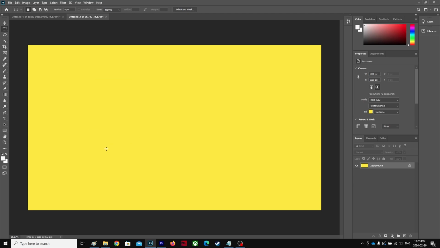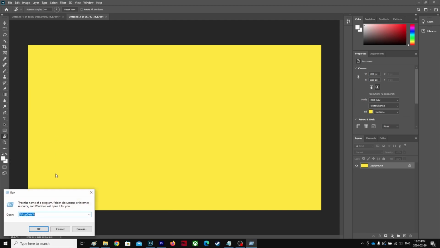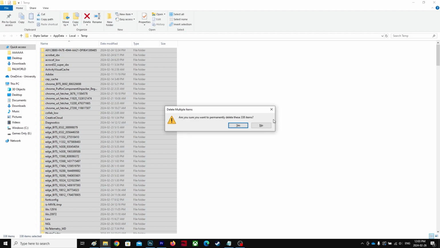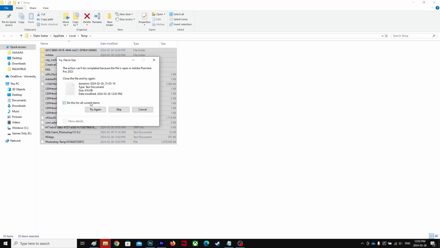You can also do this. Go to the start menu, type run, type percentage temp percentage, hit OK, Control A, Shift Delete, hit yes. So those are basically junk files. You don't have to worry about it. Those you can't delete, just skip it.